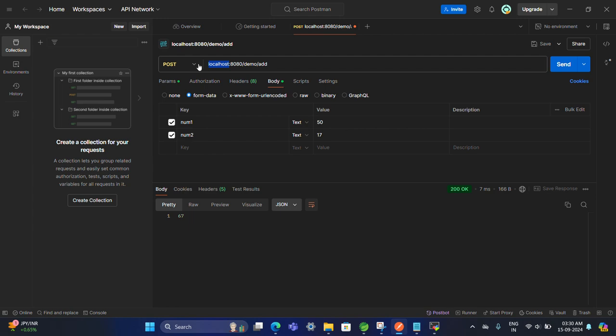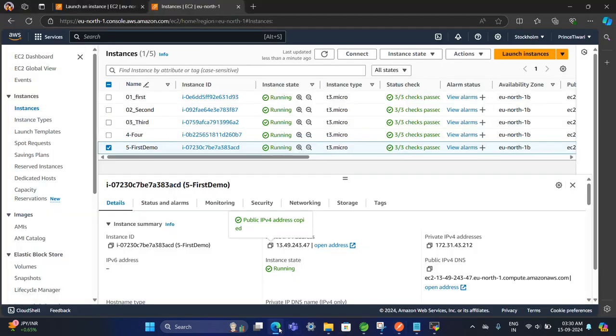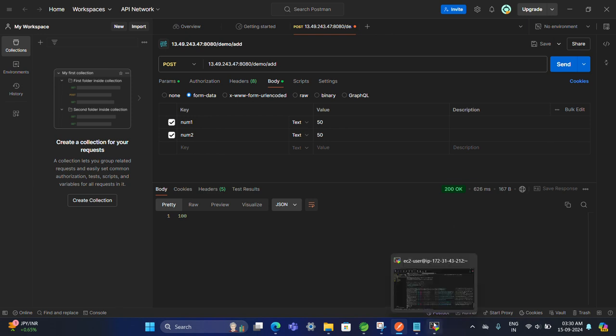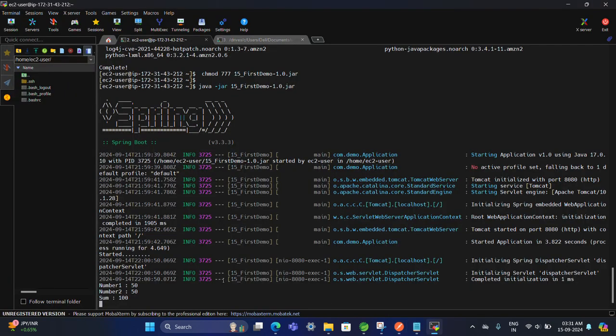Oh, sorry, one more time. Copy only. Copy. Postman, paste. Okay, done. Let's add 8080 and check whether it is working or not. I think it is working. Yes, perfect. So in one go we tested it and successfully got the correct output. In there also we got the same output. Now we have tested.